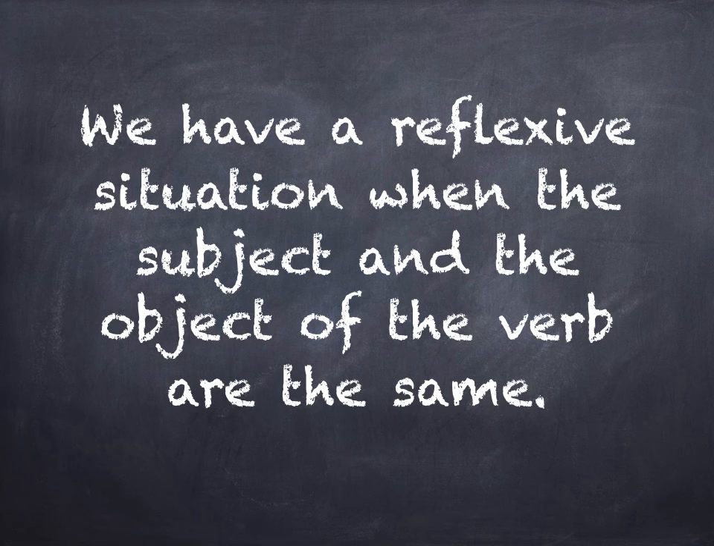Now, we have a reflexive situation when the subject and the object of the verb are the same. Remember, the subject is who or what is doing the action, and the object is who or what is receiving the action. So when the subject and the object are the same, we say that this verb is reflexive. Okay, so think of it like looking in a mirror. You see your reflection, right? So that's what's going on with these reflexive verbs. It's just that the subject and the object of this verb happen to be the same person or thing.